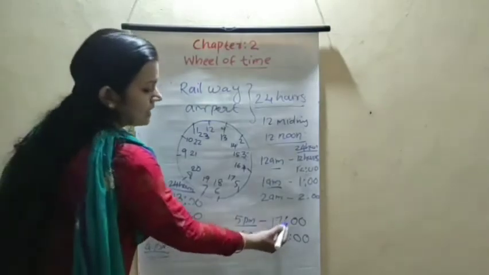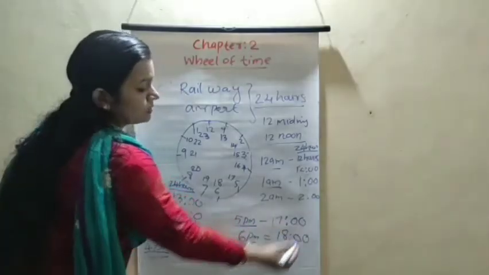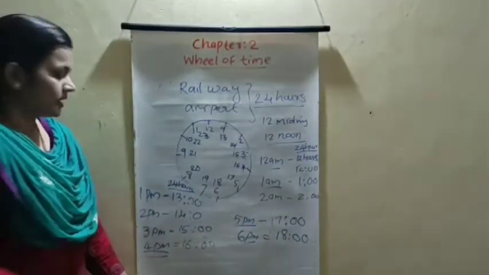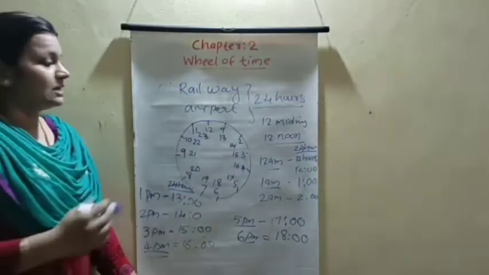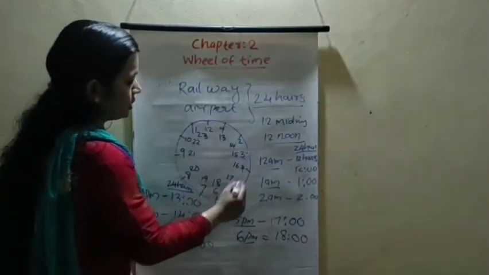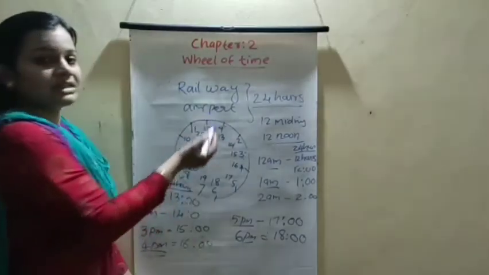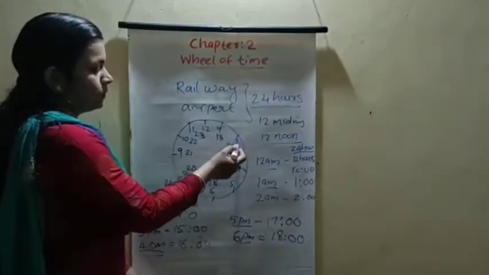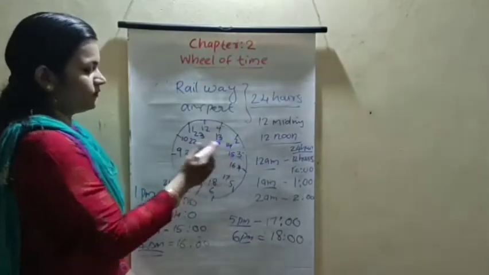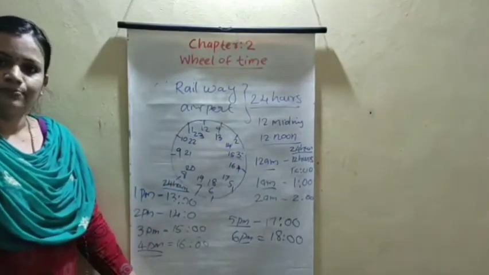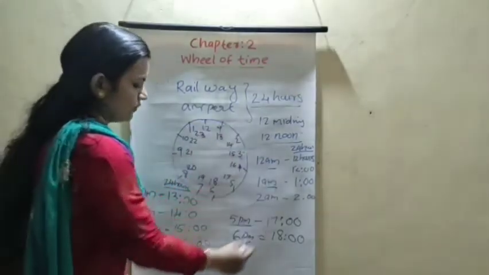First write the time, then put the colon and put 0, 2 zeros. This way we can write the 24 hours clock. The 24 hours clock uses continuous numbers. Don't say 1 PM, 2 PM, 3 PM like that. You say 13 hour, 14 hour, 15, 16 hour like that. Okay, this is the 24 hours clock.